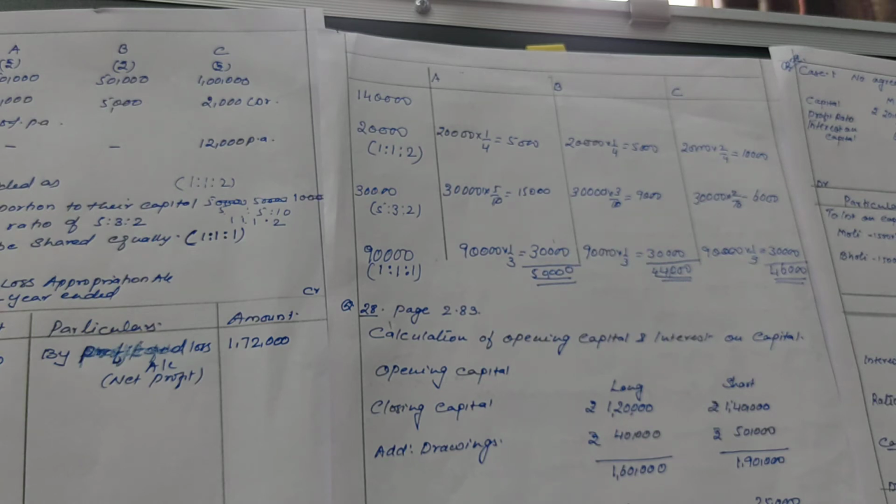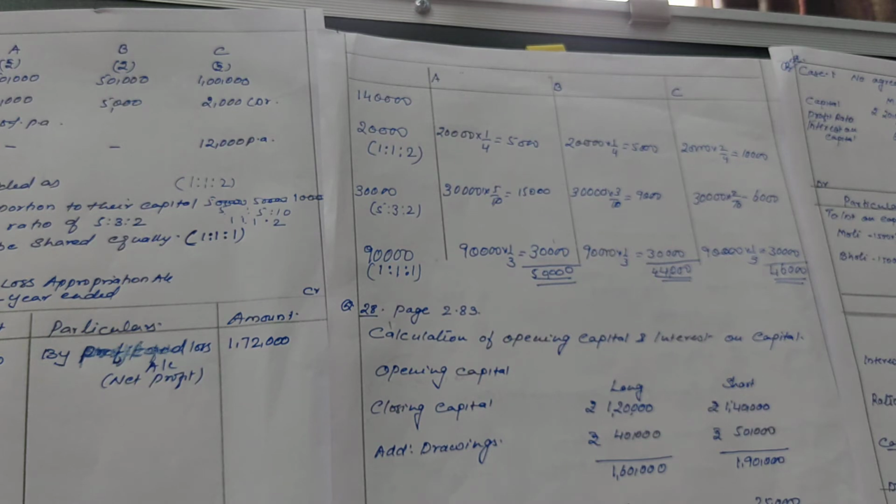Whenever interest on capital is given in the question, the first thing you have to notice is which capital is given, whether opening capital or closing capital. If opening capital is given, directly you can calculate the interest, but if closing capital is given, you have to calculate the interest on opening capital. So, we have to calculate opening capital here.